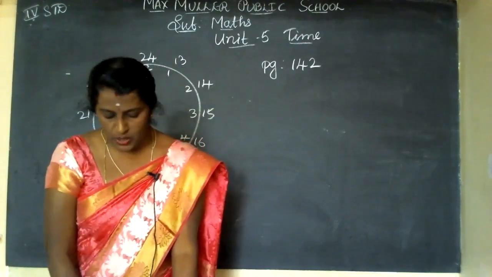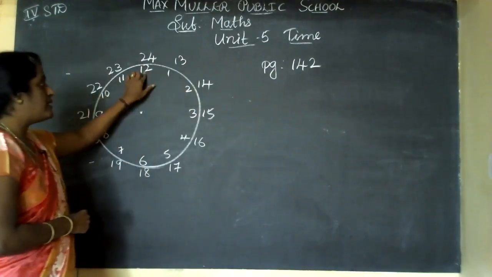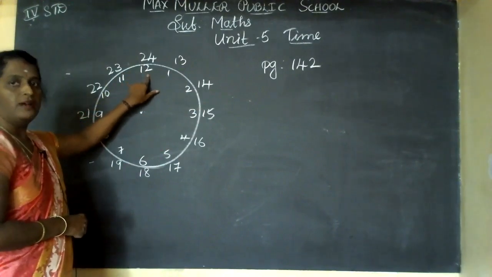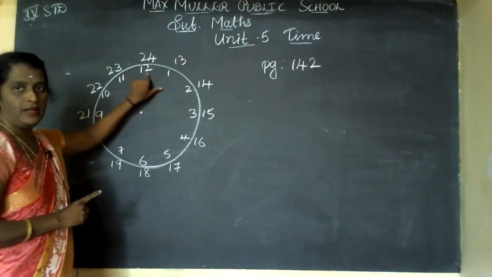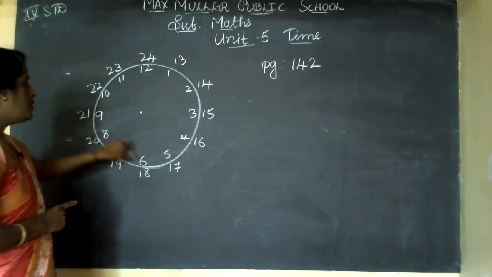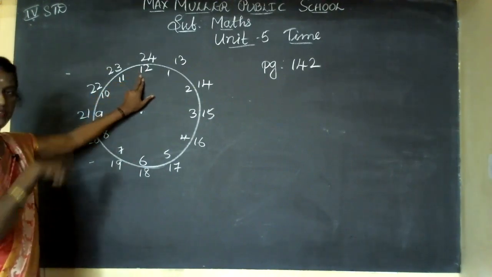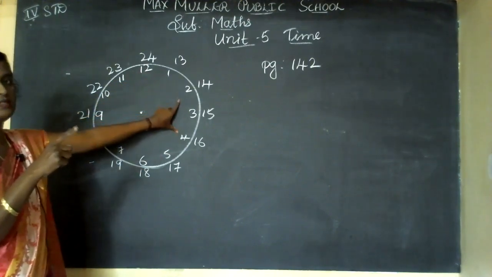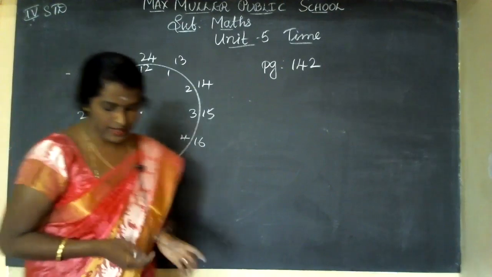The hour hand makes 2 complete rounds in 24 hours or one day. First, from midnight it comes to afternoon. The small hand starts from midnight here. After you have your dinner, you sleep, no? The AM starts near 12 midnight. At night, you will get up in the morning at 6 o'clock. You will come to school at 9 o'clock. You will have your lunch in the afternoon. It is PM. So one round finishes. The second round comes: afternoon, 1 o'clock, 2 o'clock, it is under PM. Once again the small needle comes up to 24, it makes one day.